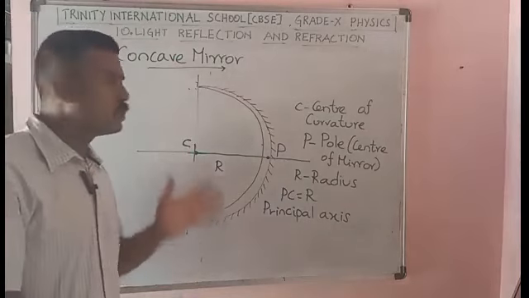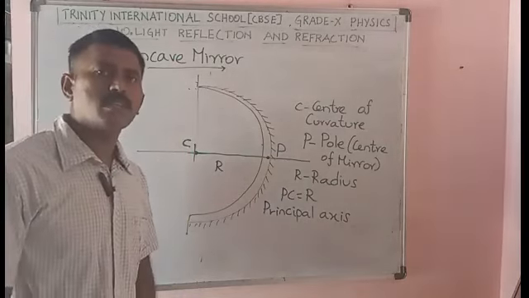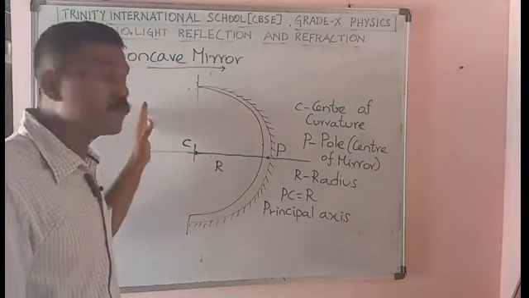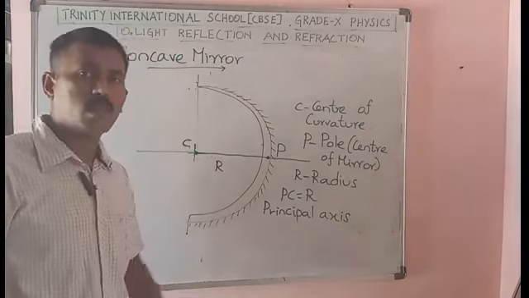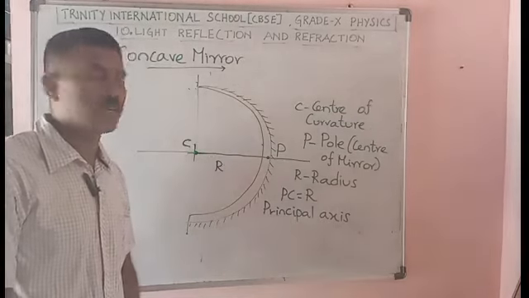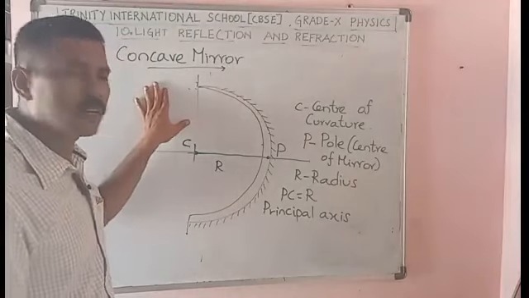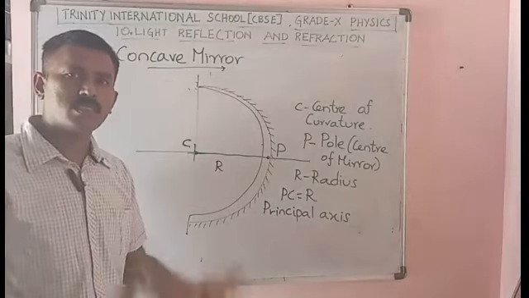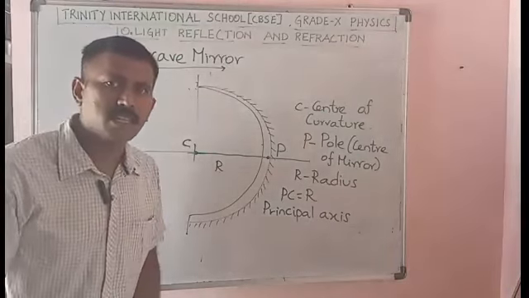When I focus this concave mirror towards the sun, the light rays come from a very large distance.